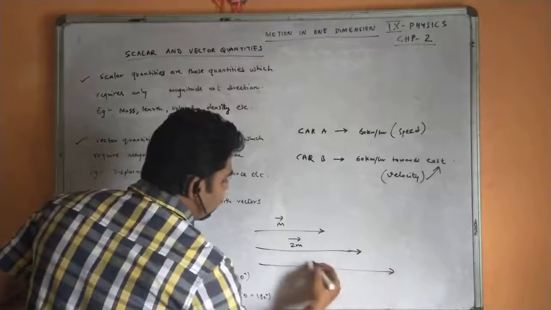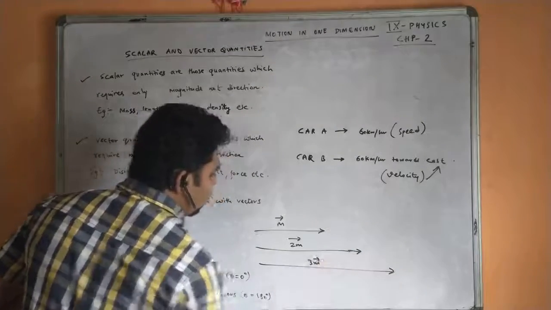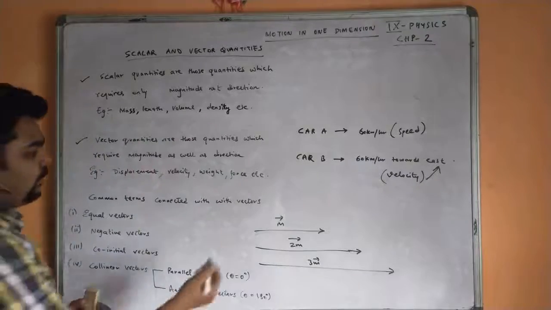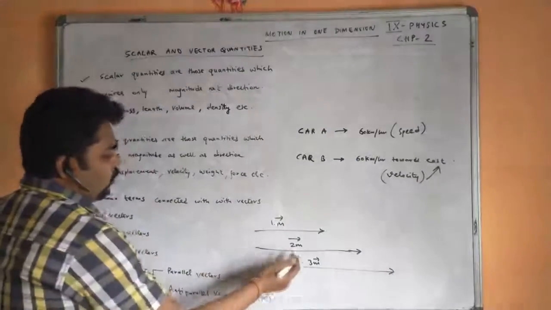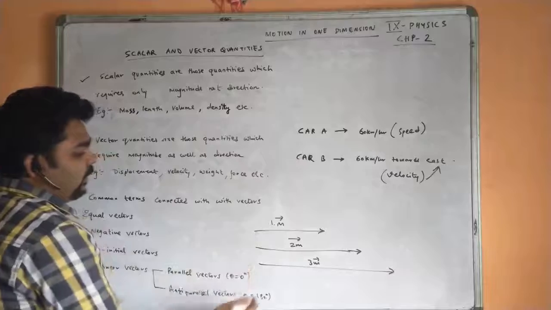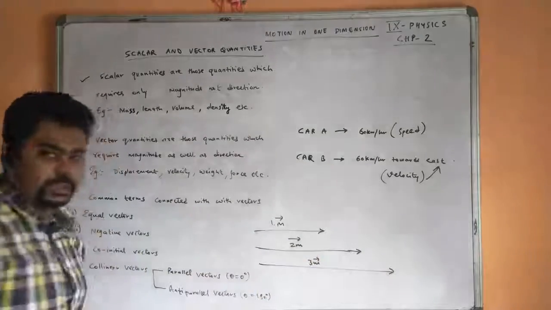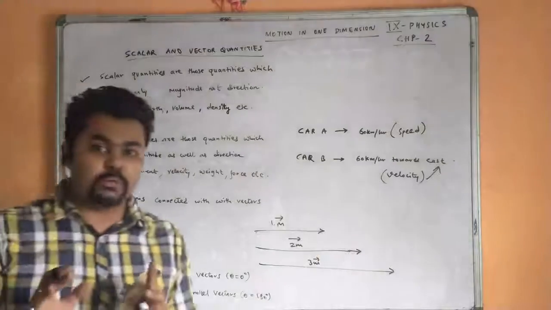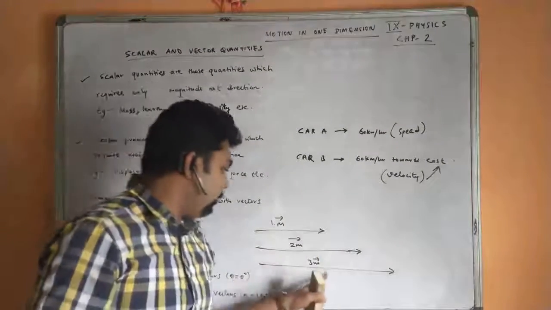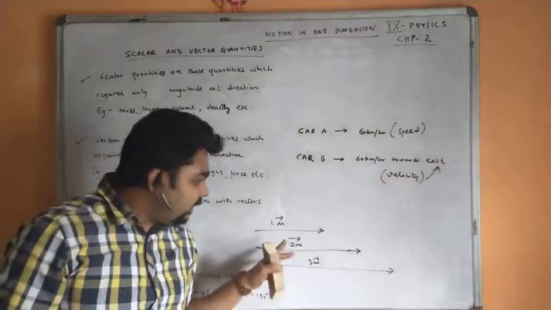Let us consider a 3M vector. I have increased the magnitude. Here the magnitude is 1, 2 and 3, that means multiplication. So 1, 2 and 3 are called scalar multiplication of a vector quantity. They are acting in the same line.